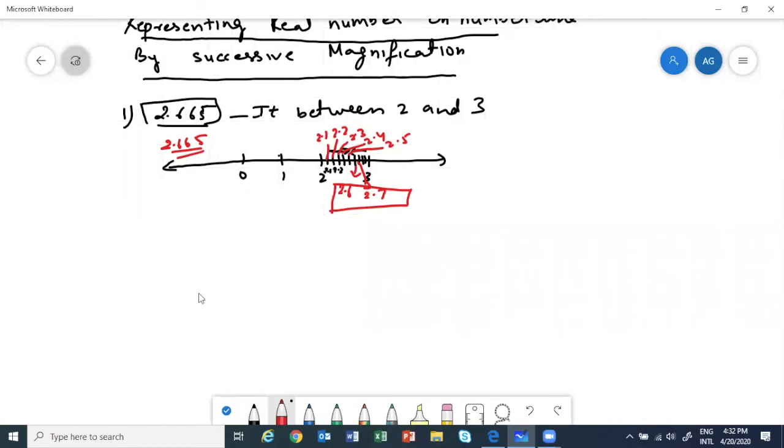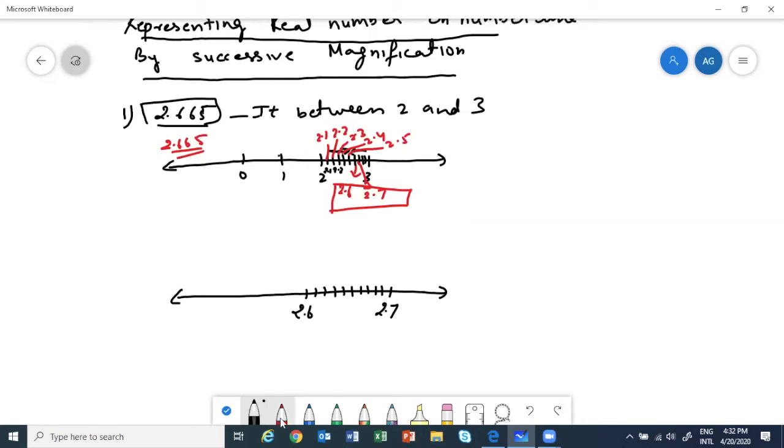See how to proceed. Since we know that 2.665 is going to lie between 2.6 and 2.7, we will magnify our number line. It means we are not going to mark 0, 1, 2, 3, all this. I will just mark 2.6 and 2.7. We are magnifying it. Now divide it into 10 equal parts, so 9 lines: 1, 2, 3, 4, 5, 6, 7, 8, 9.